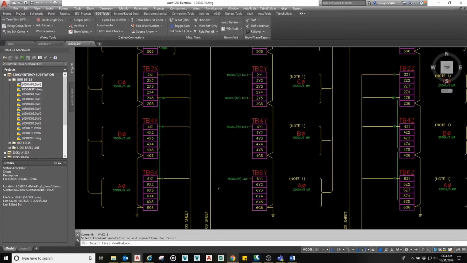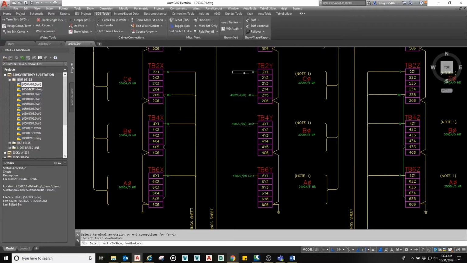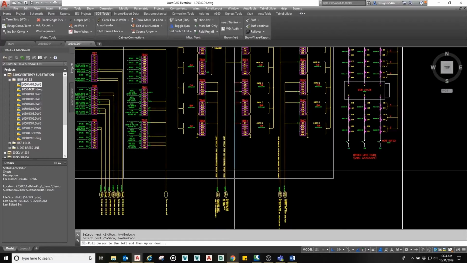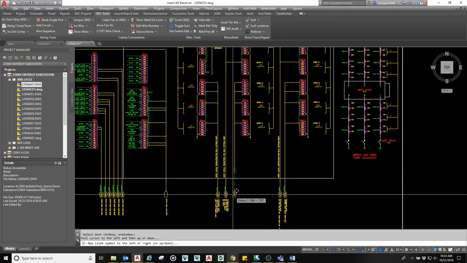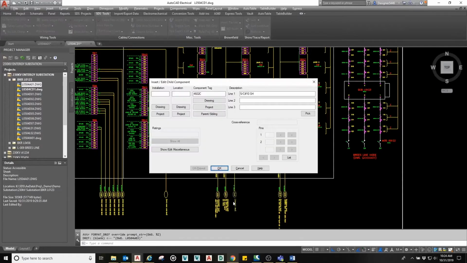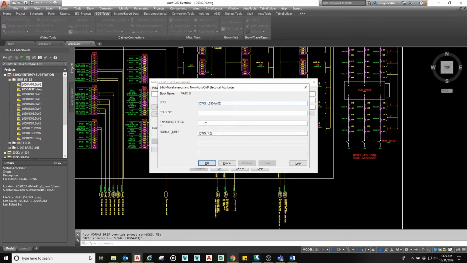Now, since the final position of this cable is going to be down, we're going to select down even though we're drawing from the left. So what will happen is we can select our annotation, draw out to the left and then down, pick our final position there, and then draw the cable out to its final place. And left click. When the cable dialog box pops up, we're going to go to Show Edit Miscellaneous.